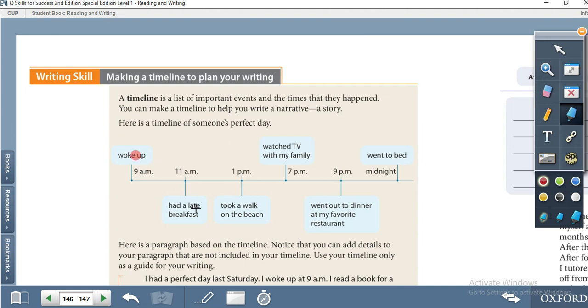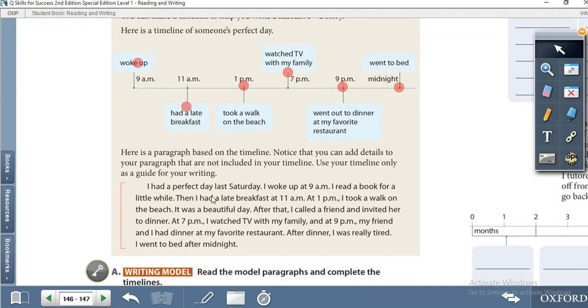Woke up at 9 a.m., had breakfast at 11 a.m., took a walk on the beach at 1 p.m., watched TV at 7 p.m., went out for dinner at my favorite restaurant at 9 p.m., went to bed at midnight. So this is one day's activity of someone. So describe a timeline. Let's move to write, and first draw the timeline, then write about the timeline.